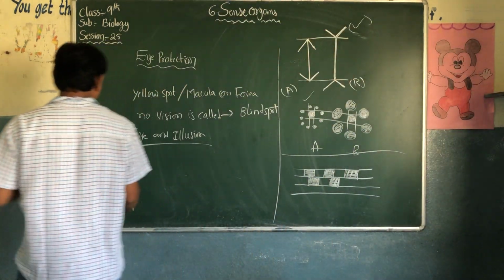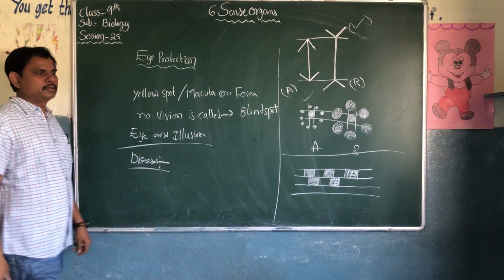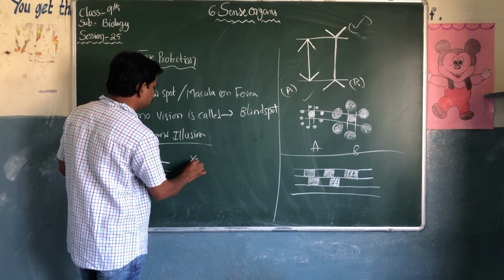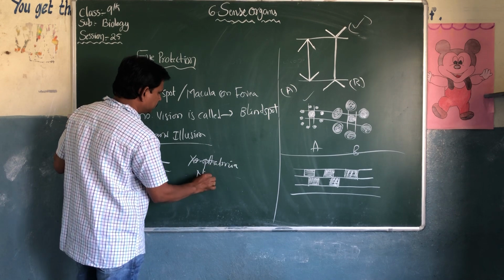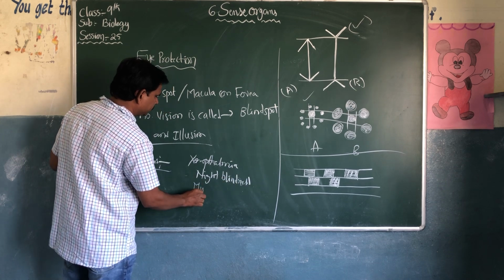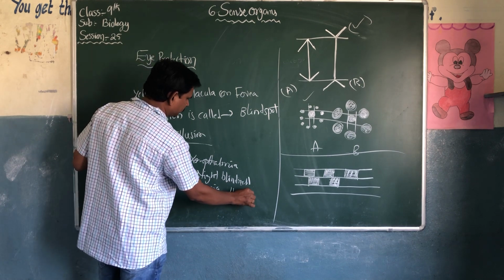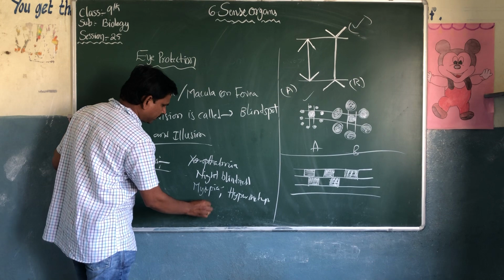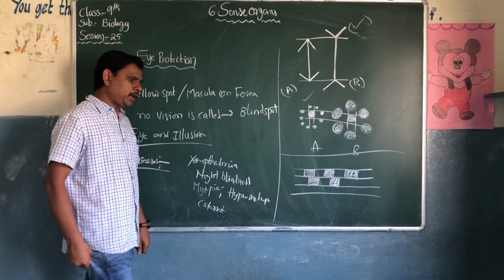Next, the last one is diseases. There are so many eye diseases, like xerophthalmia, night blindness, myopia, hypermetropia (nearsightedness and farsightedness), and cataract.